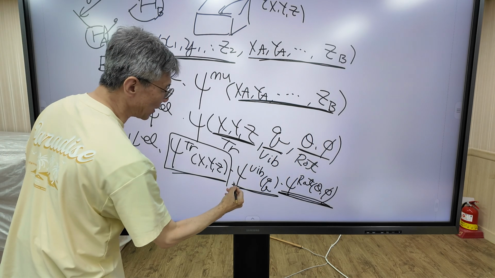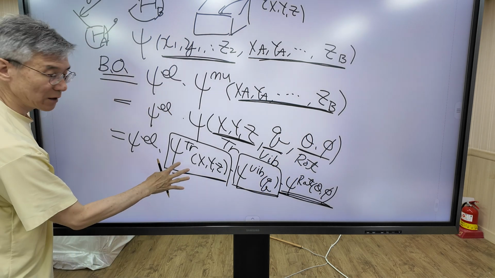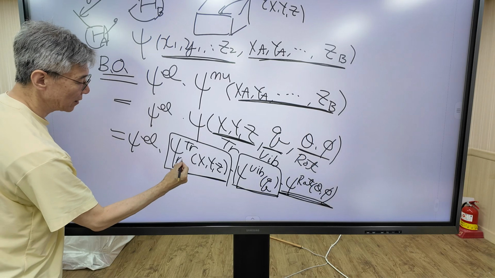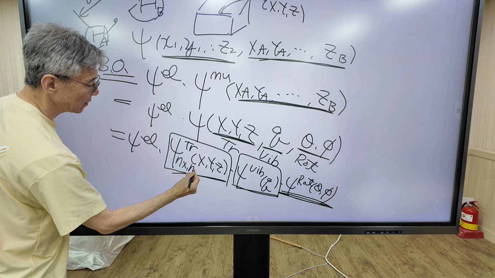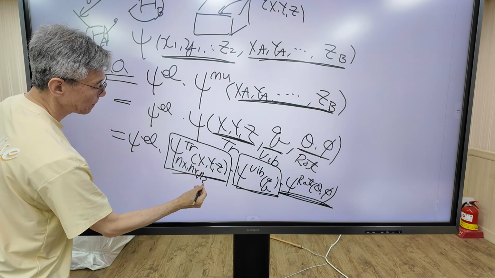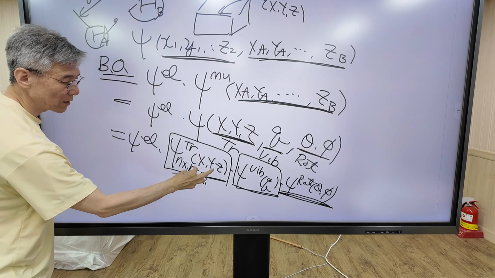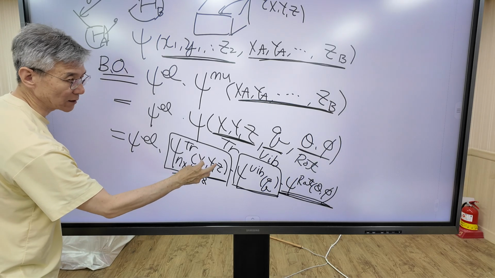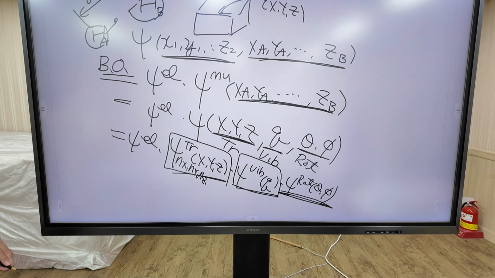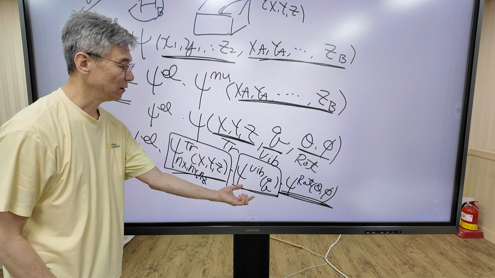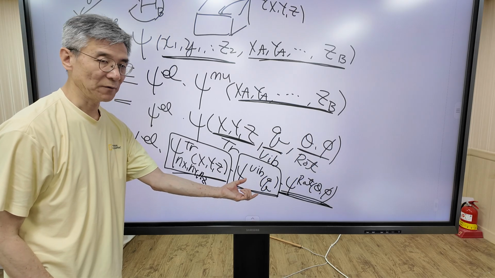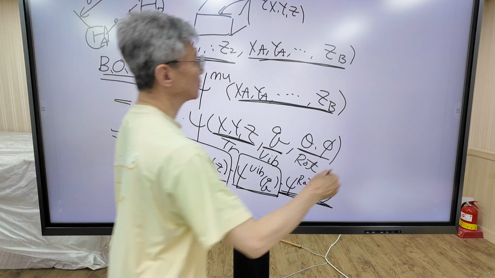We have three quantum numbers, n_x, n_y, and n_z, because we have three variables, x, y, z. And this is the vibrational wave function. We are already familiar with this vibrational wave function. It looks like this.